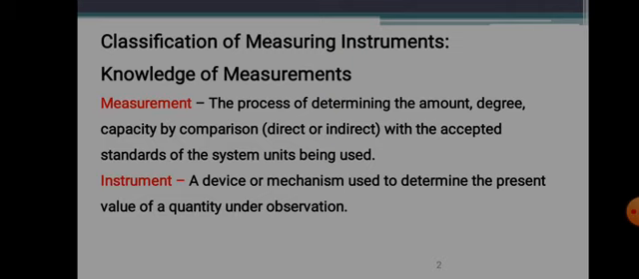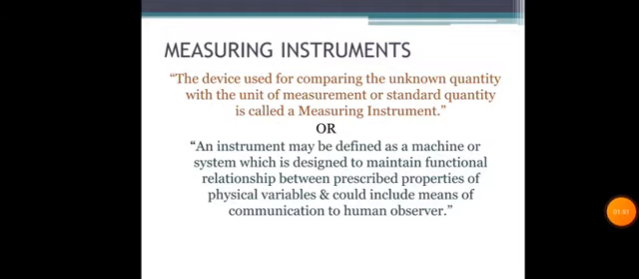So what is an instrument? A device, a mechanism used to determine the present value of the quantity under some observation. That is instrument. It's just an English dictionary meaning of measurement and instrument. So in other words, the measuring instrument is also defined as a device used for comparing the unknown quantity with a unit of measurement or standard quantity.